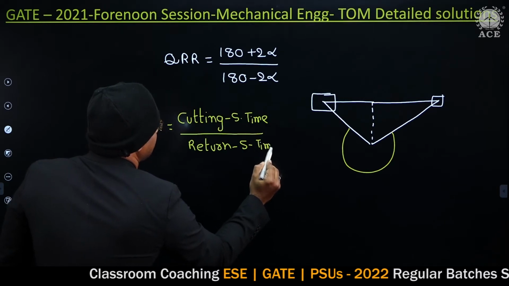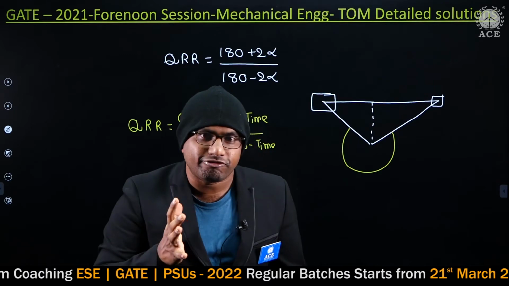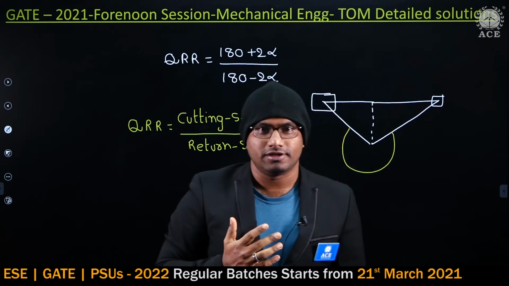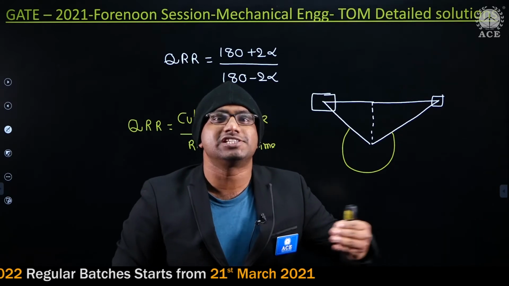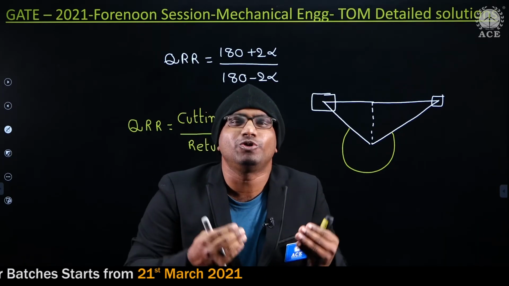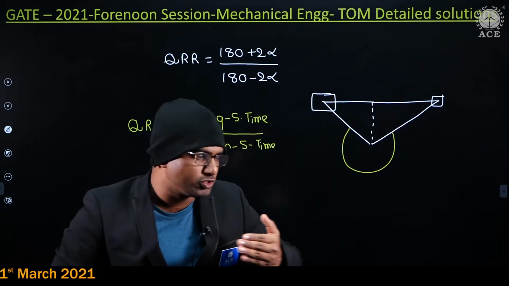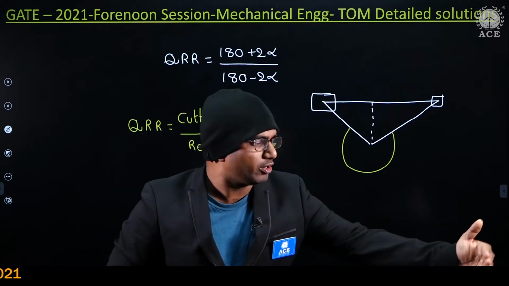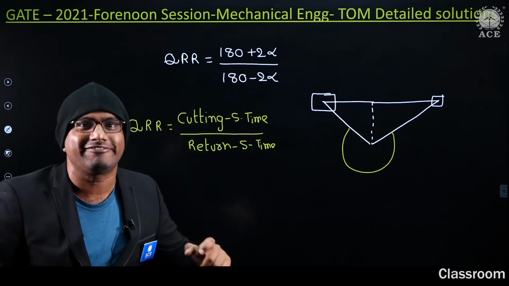What is the significance of this? You know that in planer and shaper mechanisms, the forward stroke is the working stroke, where it cuts the workpiece, but the return stroke is the idle stroke. So why do I have to minimize that idle time? That is the reason forward it goes slowly, and in the return stroke it comes very quickly. So I have designed a quick return mechanism.